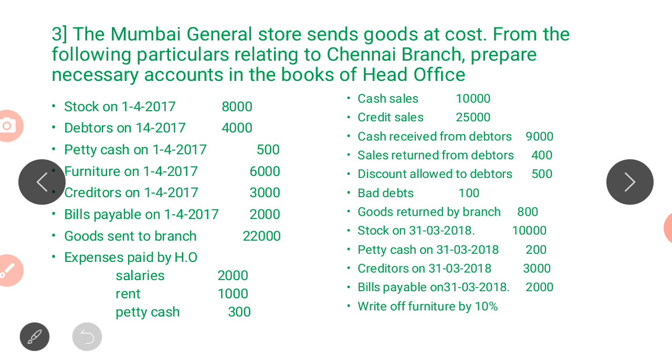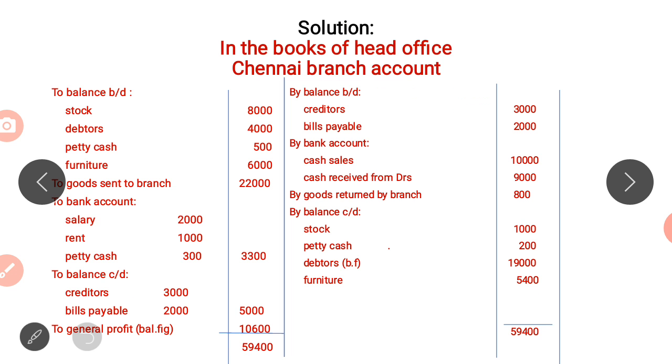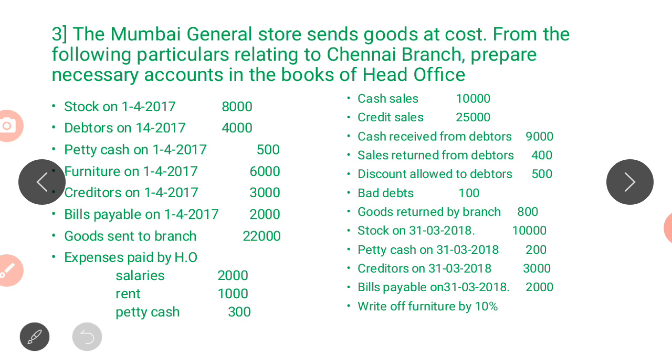See here next, cash sales is given, 10,000. Cash sales, where will it come? We are recording on the credit side, by bank account, cash sales 10,000.